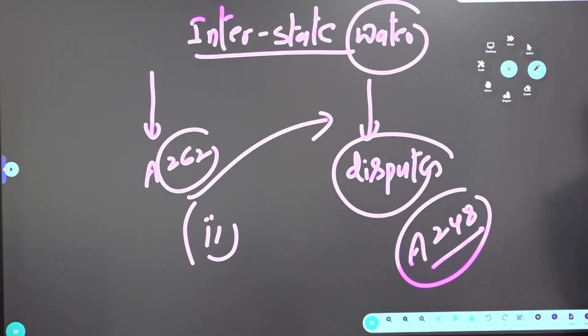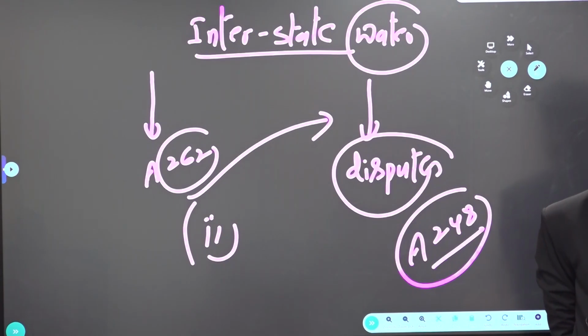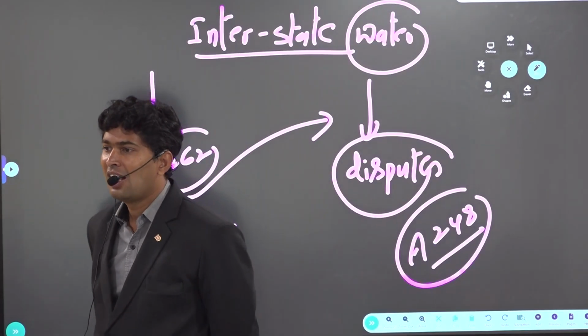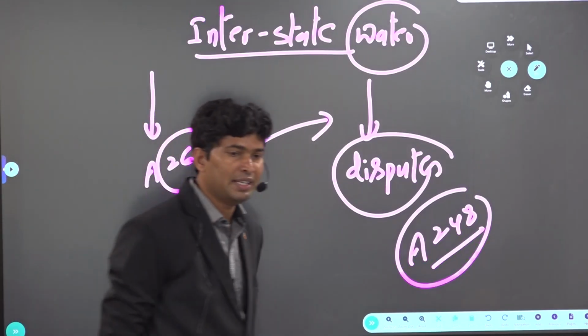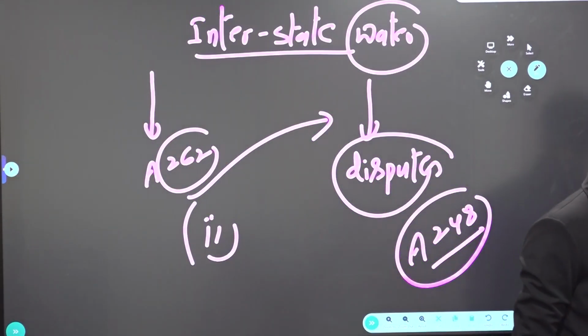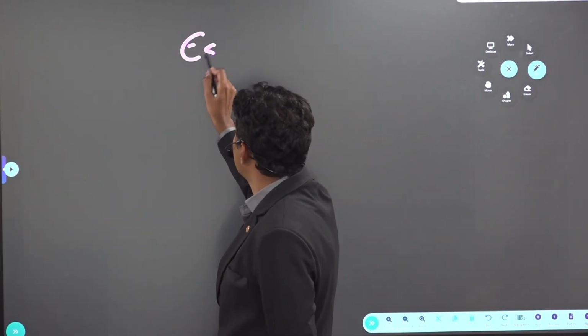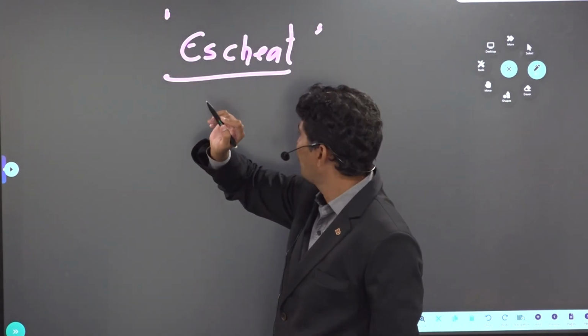Apart from that, distribution of non-tax revenues is a discretionary power of the center. Look at the wording: distribution of non-tax revenues, not tax revenues, is discretionary for the center. What do you mean by discretionary? Not compulsorily. They might. There is one weird word called escheat. Heard about escheat? Not X-cheats. What is this escheat? No idea?